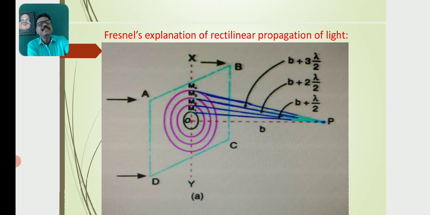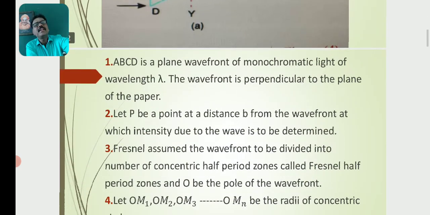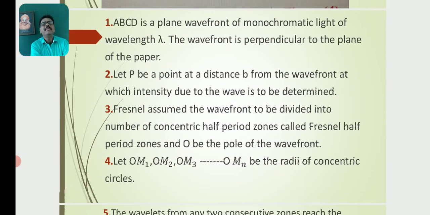This is what Fresnel assumed, where ABCD is a plane wavefront of monochromatic light of wavelength lambda. The wavefront is perpendicular to the plane of the paper. Let P be a point at a distance b from the wavefront at which the intensity due to the wave is to be determined.